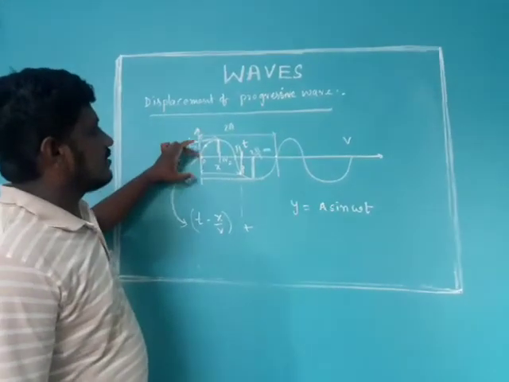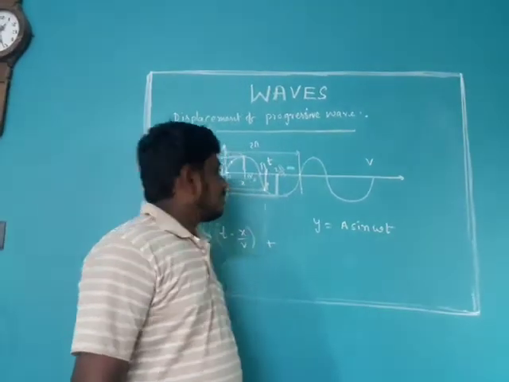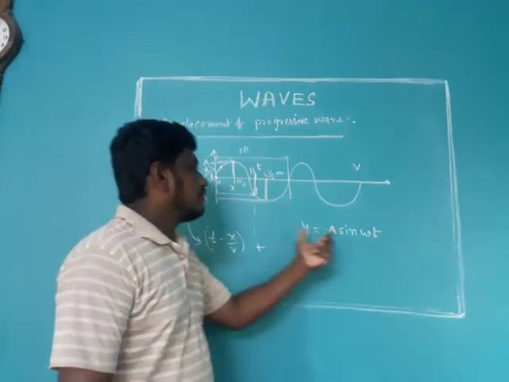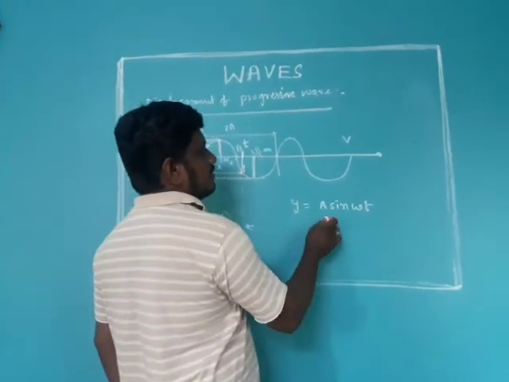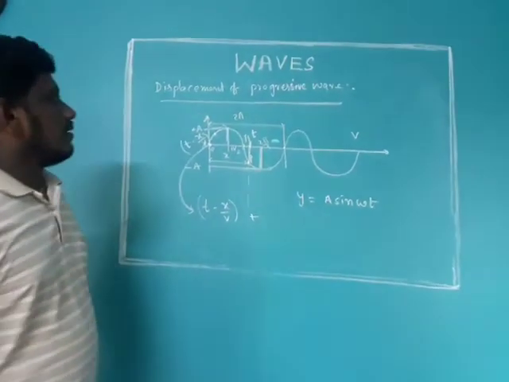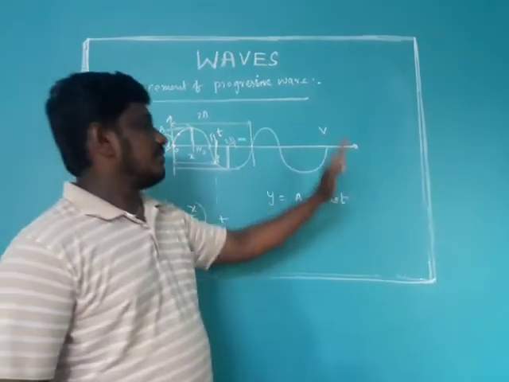So displacement means along the y-axis, the y values are varying by following the sine function. So y is equal to a sine omega t is the displacement function of any particle on the wave.